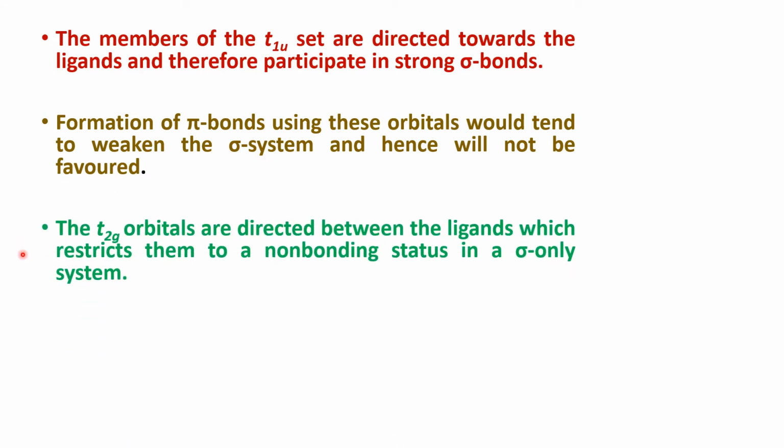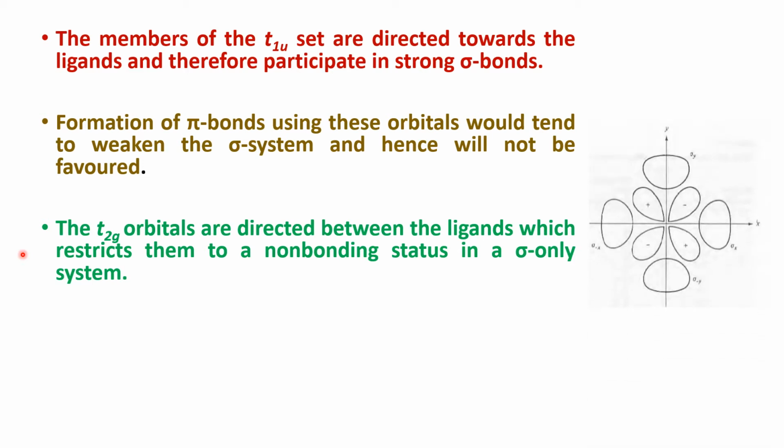The T2g orbitals are directed between the ligands, which restricts them to a non-bonding status in a sigma-only system. In the case of dxy orbitals of the T2g set, the xy lobes are in between the x and y axes. Therefore, there is no direct interaction with the ligand system.